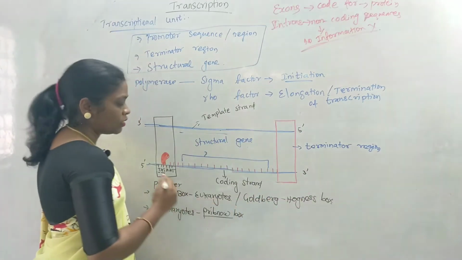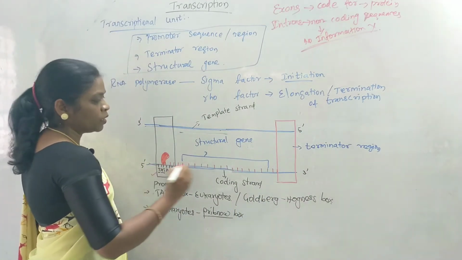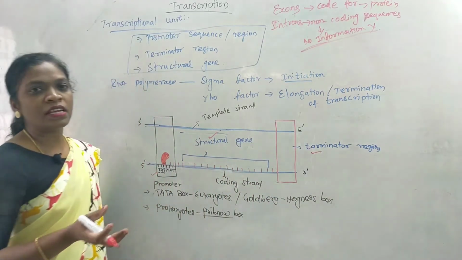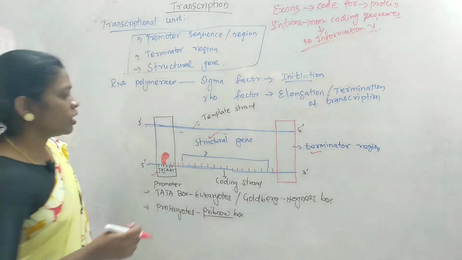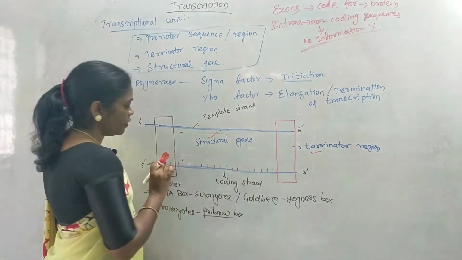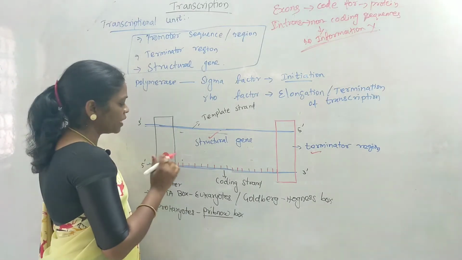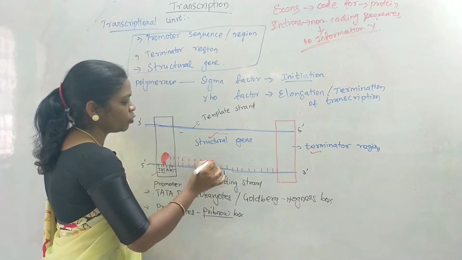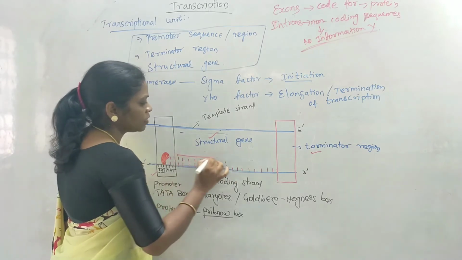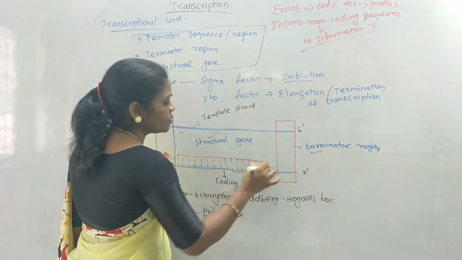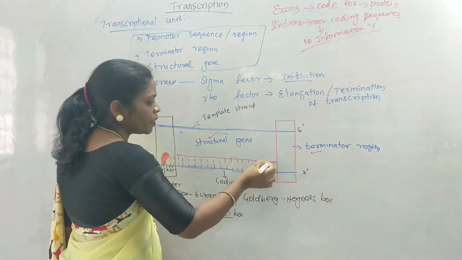A transcriptional unit should contain a promoter sequence, a terminator region, and also a structural gene to synthesize an mRNA. So here, when RNA polymerase comes and attaches here, it will start to add the nucleotides. It will start to form the opposite base pairs in the mRNA.